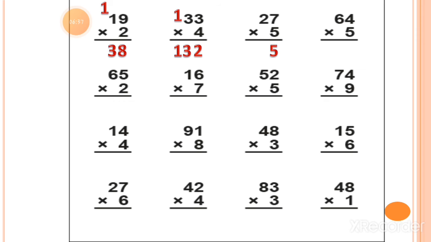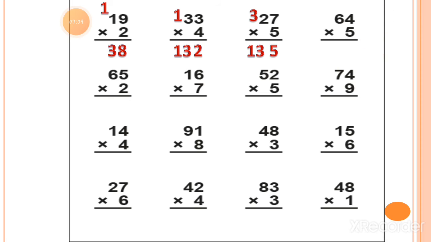Now the next one, 5 sevens or 7 fives is equal to 35. So you can write down 5 under the ones column, and 3 will move as a carry forwarded number at the tens column. Now 5 twos, here you can see 5 twos. So 5 twos is equal to 10 plus you have to add this 3 which is carry forwarded. 5 twos are 10 plus 3 is equal to 13. So here you can write down the answer 135. This is the answer.